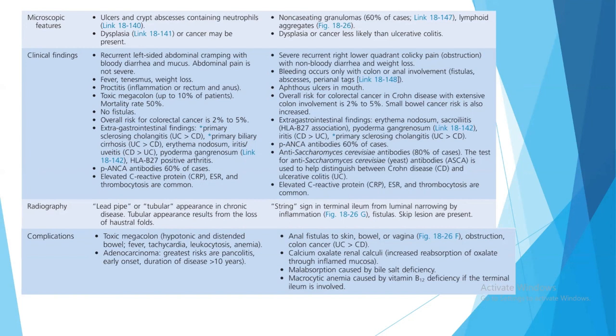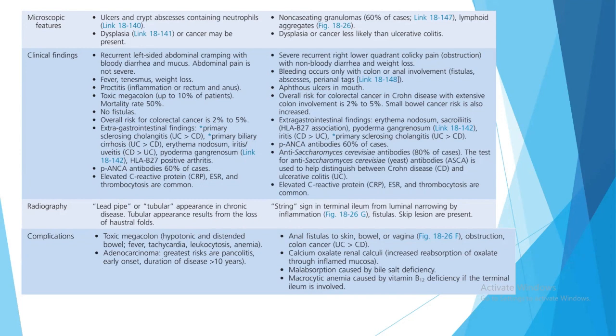There is lead pipe or tubular appearance in the chronic disease in case of ulcerative colitis. The tubular appearance results from the loss of haustral folds in the colon. The string sign in the terminal ileum from luminal narrowing by inflammation or fibrosis is present in case of Crohn's disease. Talking about the complications of Crohn's and ulcerative colitis, the complications part is generally tested in your USMLE examination. So please remember these complications.